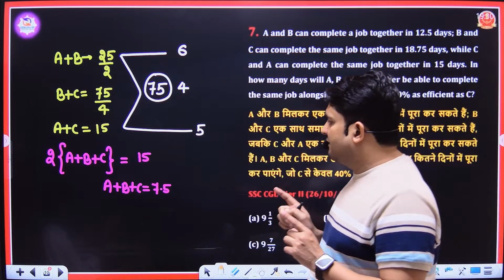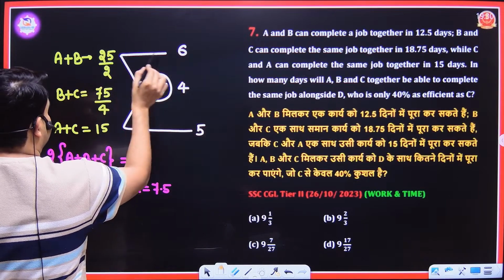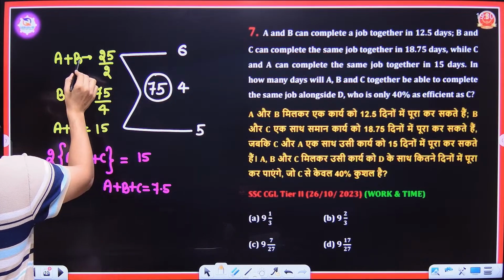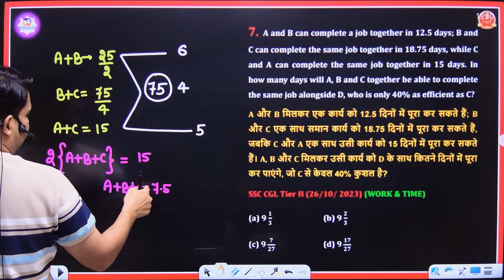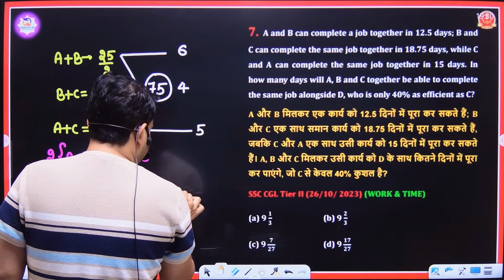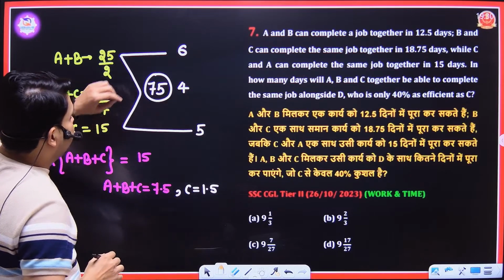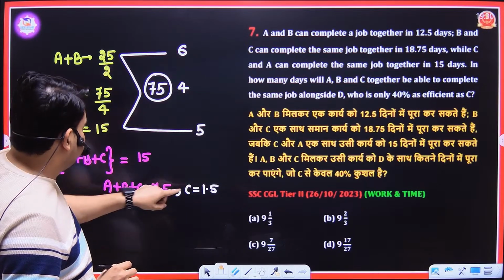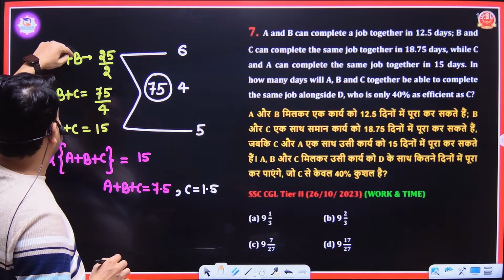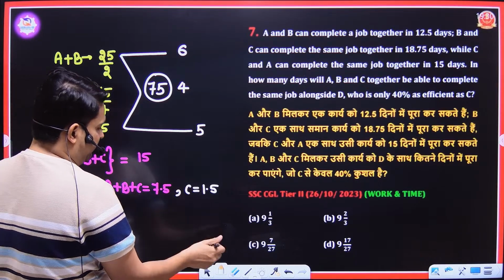Now we have to calculate the efficiency of C. See here, A plus B is equal to 6, but A plus B plus C is equal to 7.5. So we can calculate the efficiency of C, which is nothing but 1.5. If I add 1.5 to this 6, then it will become 7.5, A plus B plus C. Because if I put A plus B equal to 6 here, then C will be 1.5.